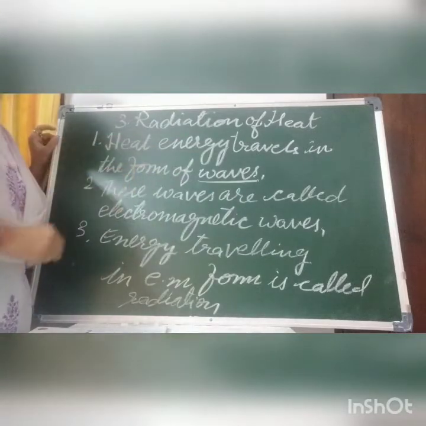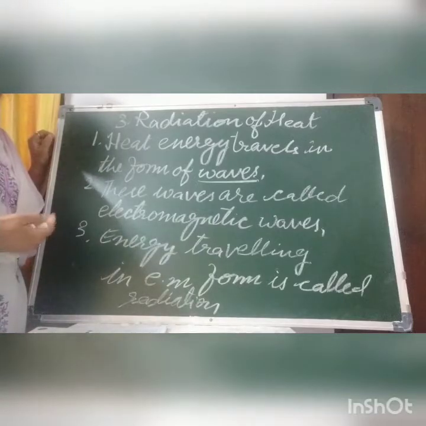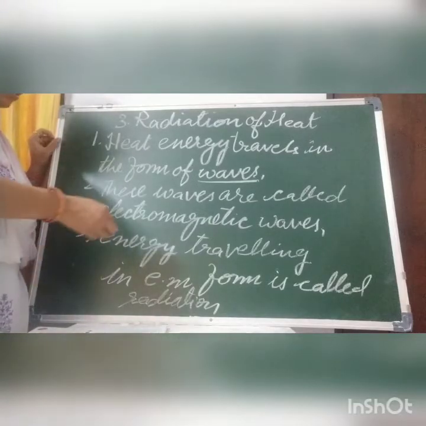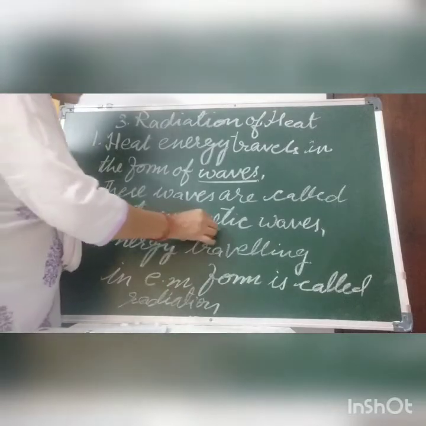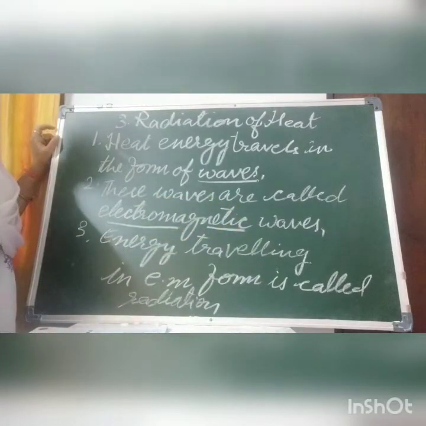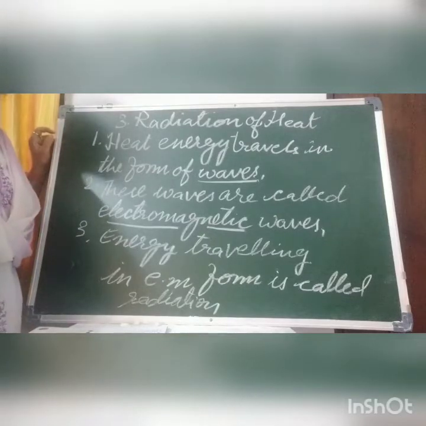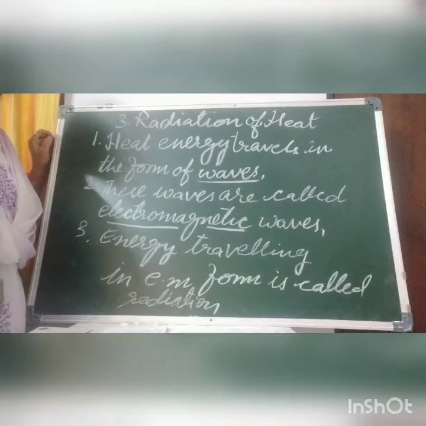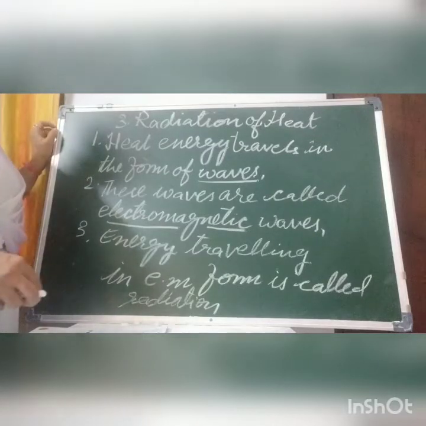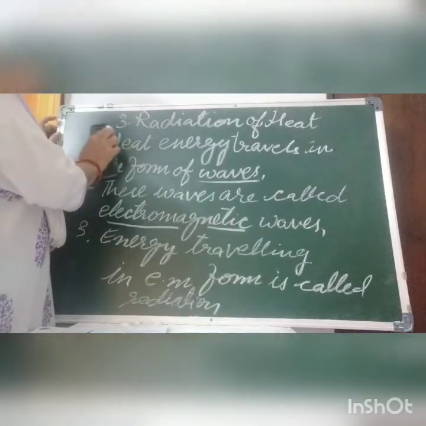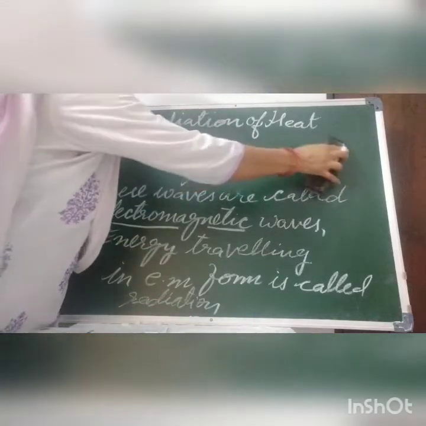As light comes to us from the sun in the form of waves, in the same manner the heat comes to us in the form of electromagnetic waves. In what form? Electromagnetic waves. These electromagnetic waves are also called radiation. So the heat comes to us in the form of electromagnetic waves, and we call this heat radiation. We get the heat from this.